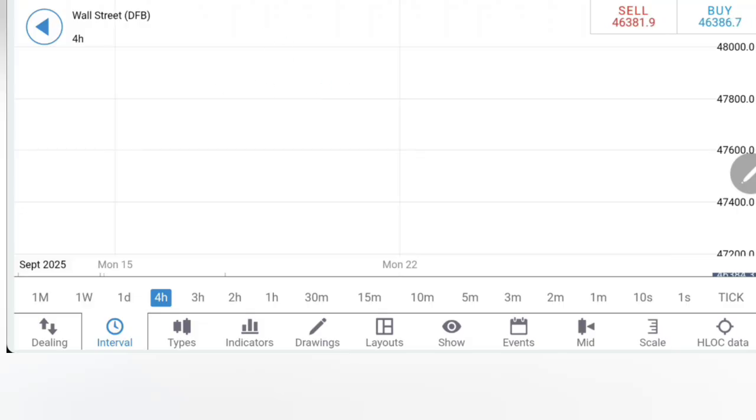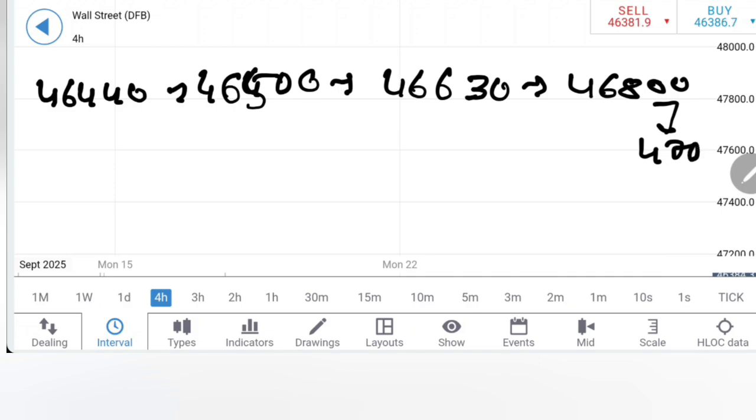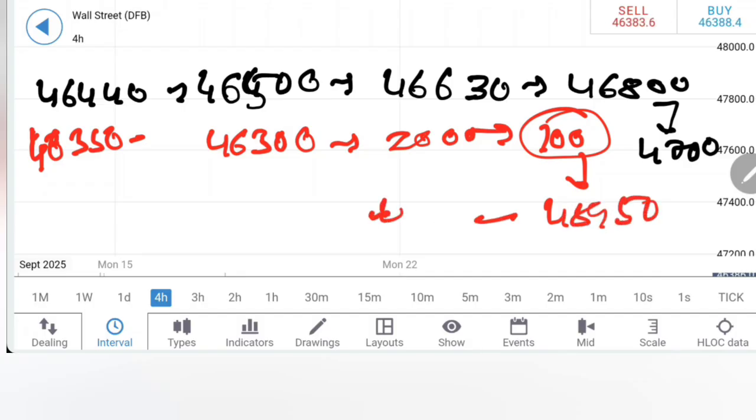Now look at a way to buy. I will recommend you to buy at 46,440 levels. Expect 46,500, 46,630 and 46,800. Beyond this, 47,000 is a must here. On the downside, I will recommend a selling entry at 46,350, 340. Very good support here. Expect 46,300, 200, 100. All we are talking in terms of 100, and then 45,950, 45,800. Any drop below 45,800 is a sign of a greater correction in the making here. Take your trades and positions accordingly.